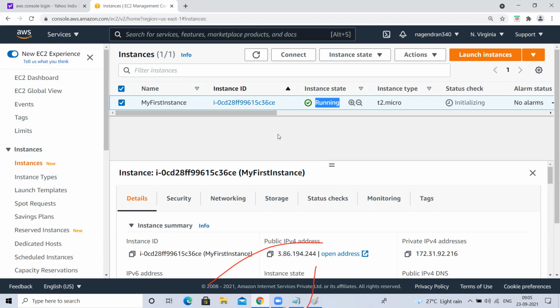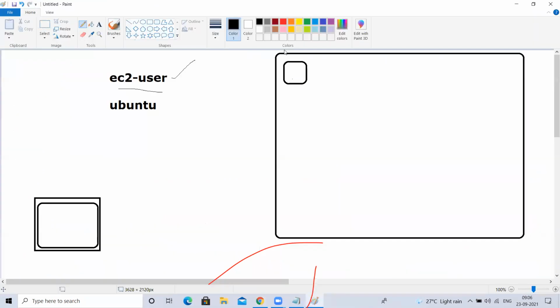Now I want to connect to this instance. Where is this instance? In Amazon. Yes, sir. AWS. Okay, in AWS, we created this instance. Correct. Now I want to work with that. Now I want to connect to that instance and work with that.